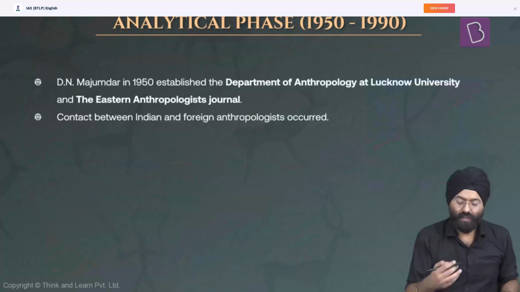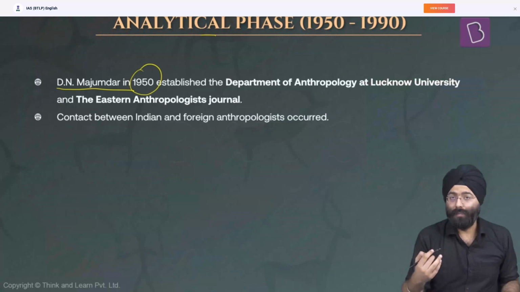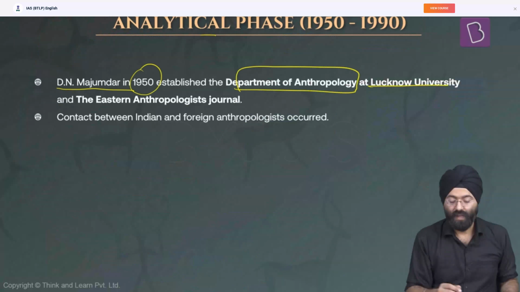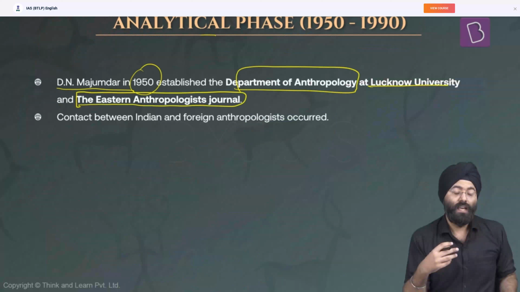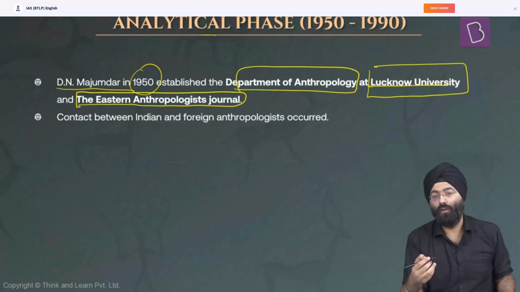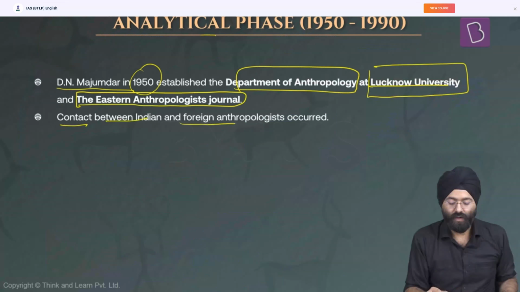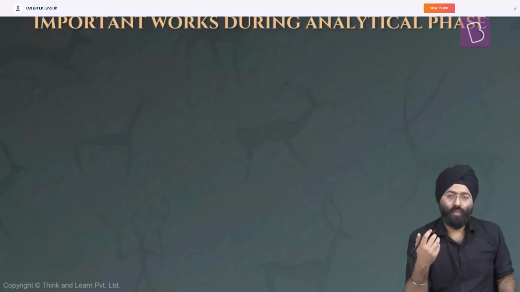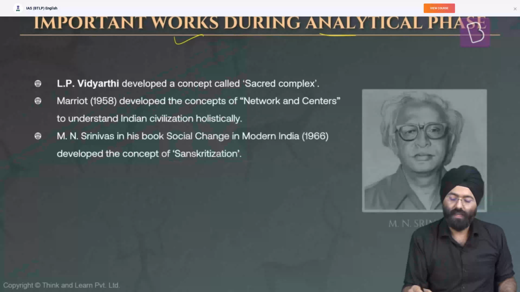So let's see, in the further development in the analytical phase, D. N. Majumdar in 1950 established the Department of Anthropology at Lucknow University and the Eastern Anthropologist journal. Even today, Lucknow University has provided a platform for various anthropologists for research. So Lucknow University is one of the major centers for the development of anthropology. Contact between Indian and foreign anthropologists occurred towards this. So let's see what were the important works associated with it during the analytical phase.